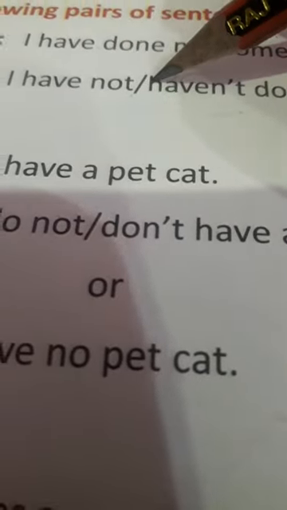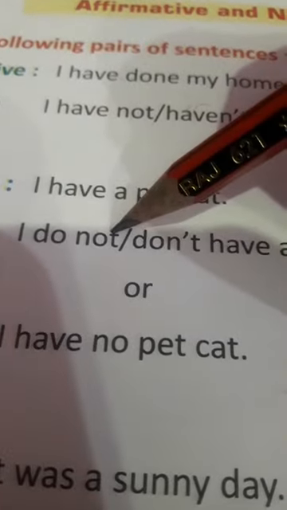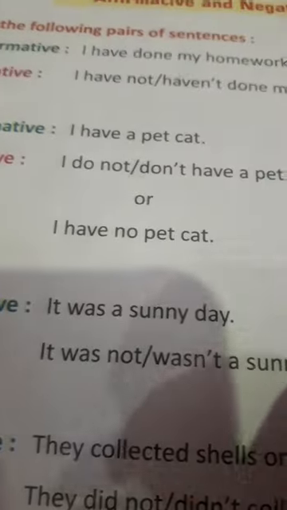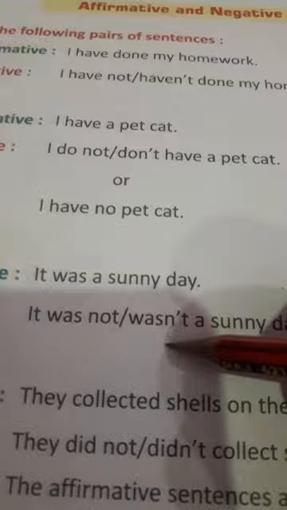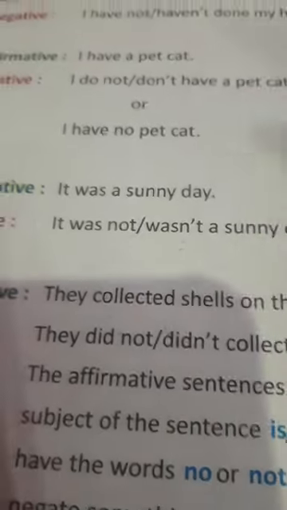These sentences always carry words like not, as you can see here: have not, do not, isn't, was not, did not. All these are negative sentences.